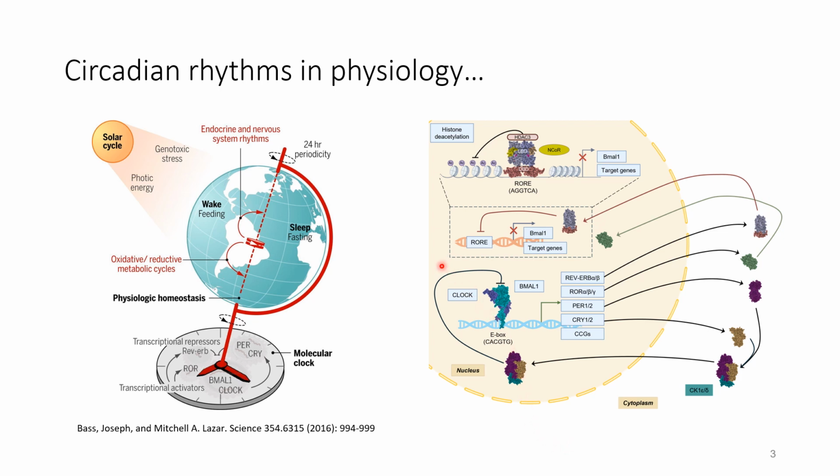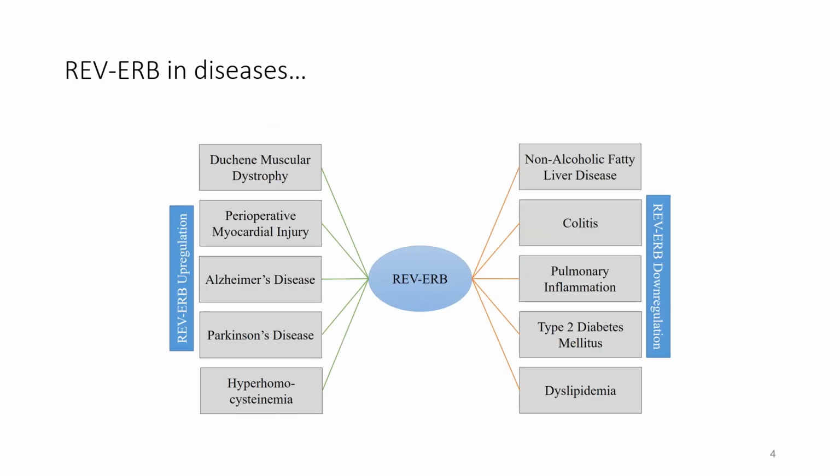Today, I'll be talking more about REV-ERB beta, which essentially works as a transcriptional repressor and represses the clock gene BMAL1 and other target genes by recruitment of NCOR, nuclear co-repressor peptide, and HDAC3. This regulation of REV-ERB has been implicated in several disorders wherein it is upregulated in some while downregulated in others.